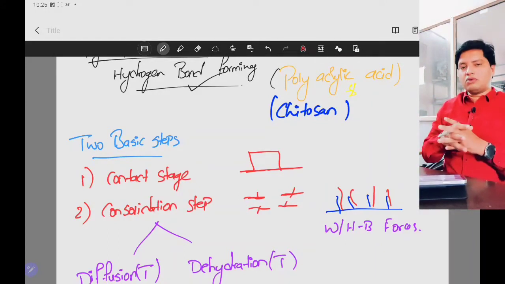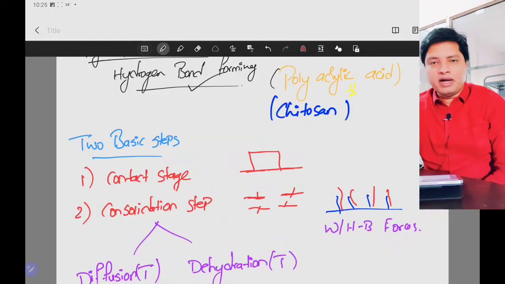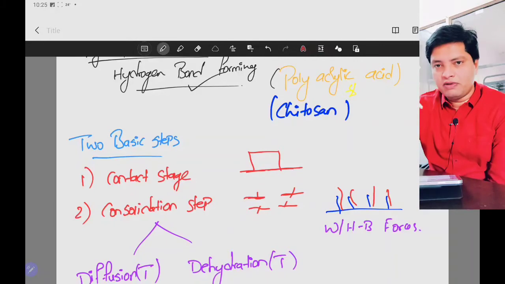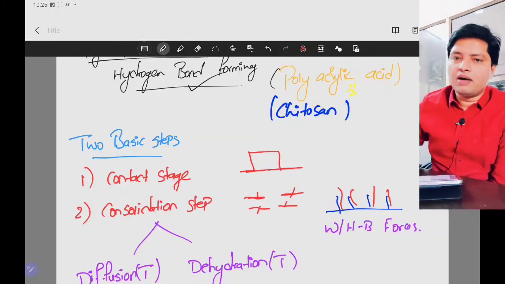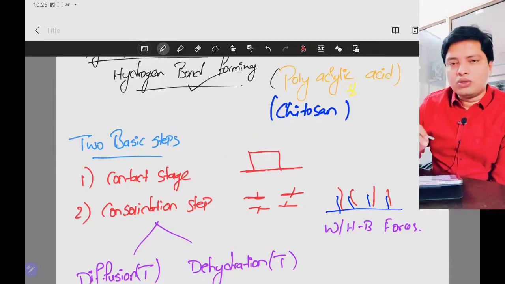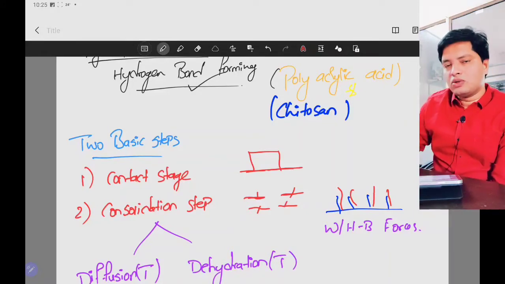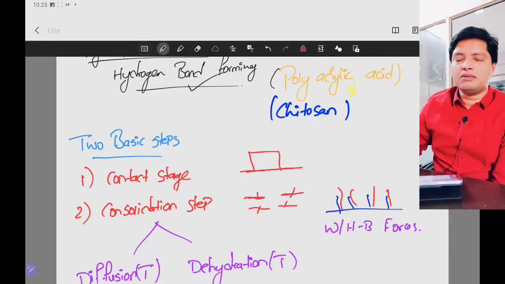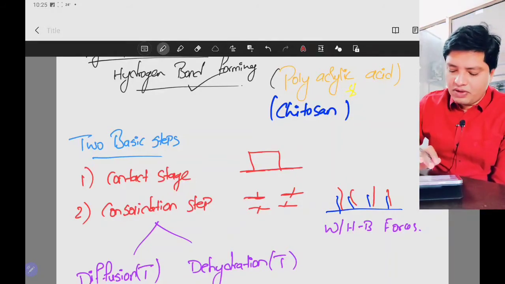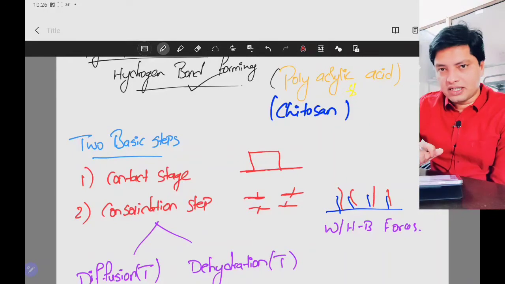How is this bioadhesion going to occur? In the mechanism of bioadhesion, first we need to speak about the polymers and how the chemical makeup of those polymers is responsible for forming a bond with the mucous membrane. Now we have two steps through which this mechanism of mucoadhesion proceeds. The first stage is the contact stage.